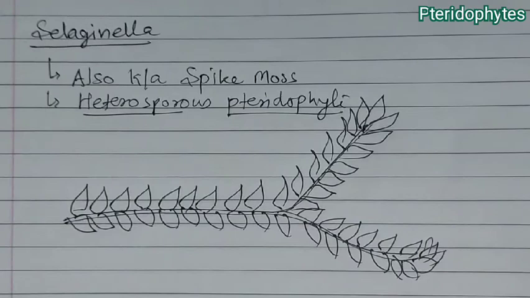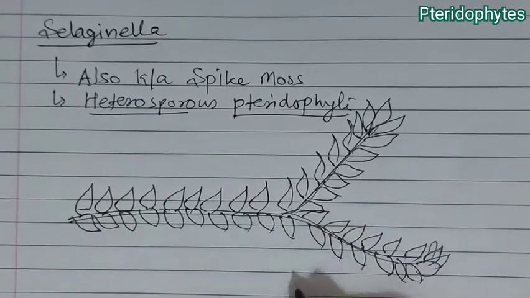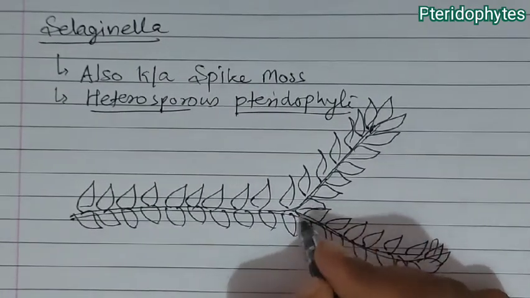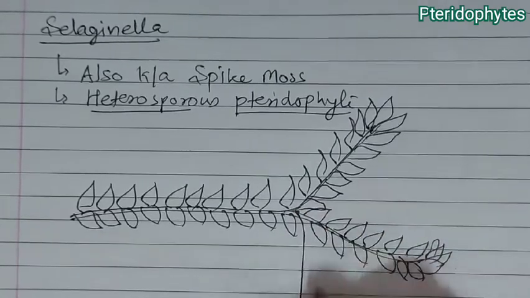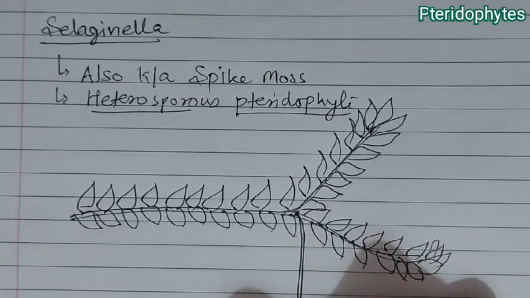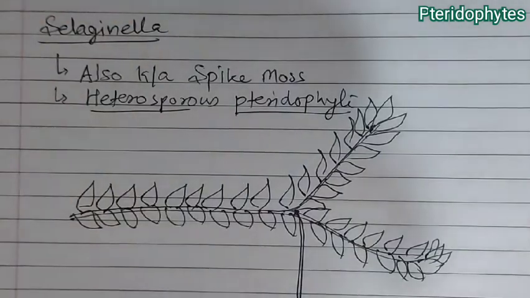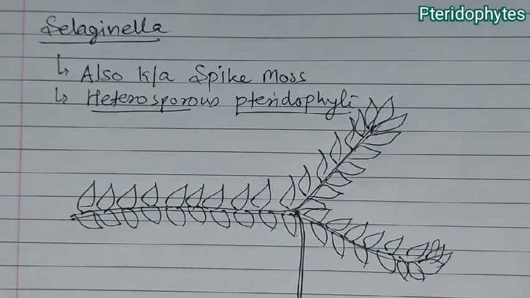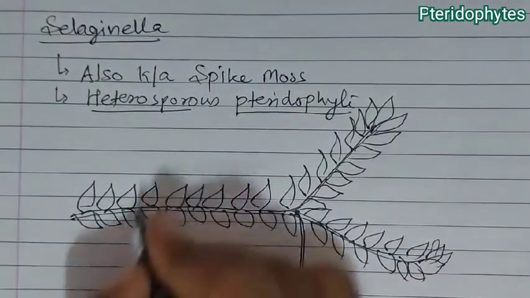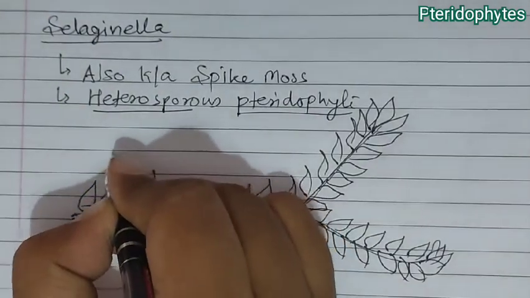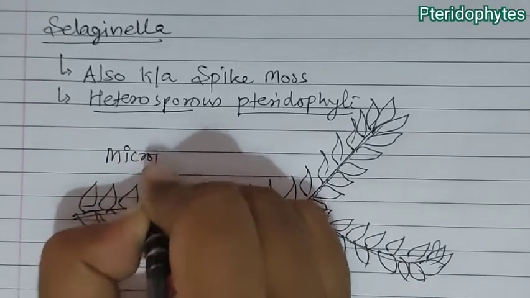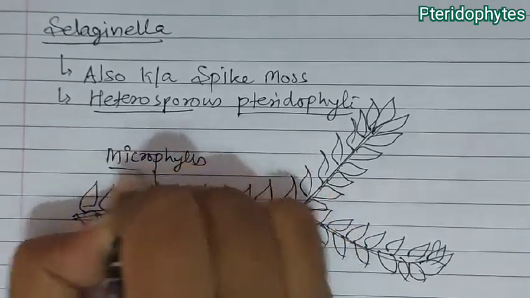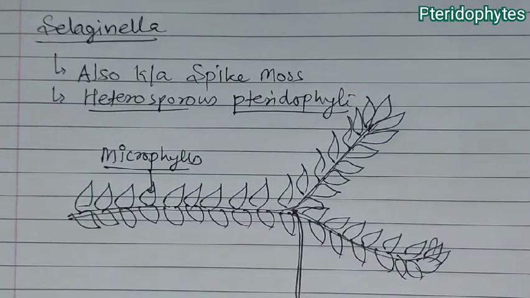In Selaginella, from this one structure protrudes downward, and that structure develops branching at the bottom for anchorage. Pteridophytes have leaves, and in Selaginella these are small leaves known as microphylls, so Selaginella is a microphyllous pteridophyte.